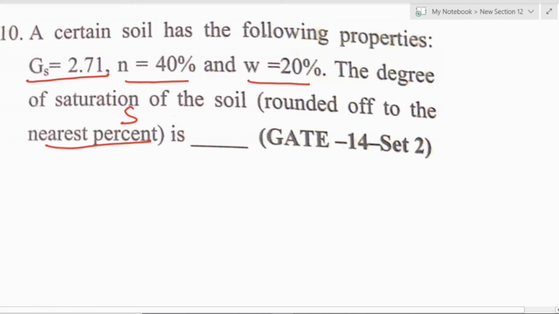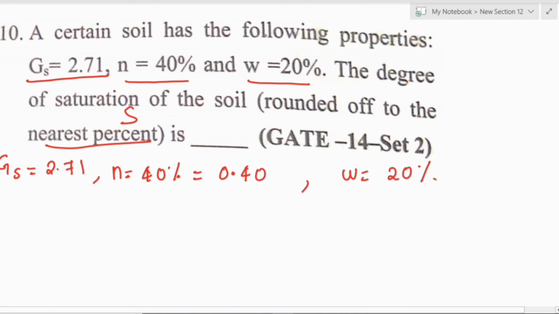First write what is given. Gs equal to 2.71, porosity equal to 40%, which we can write as 0.40, and water content is 20%.